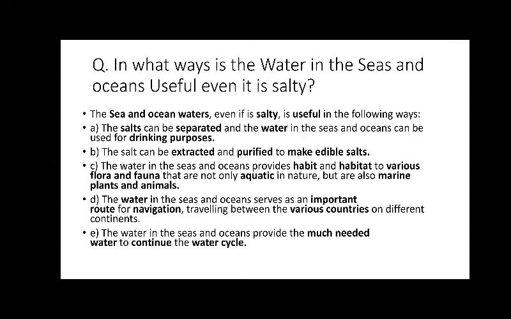The salt can be extracted and purified to make edible salts. So salt is extracted from the seas and oceans and used for eatables. The water in the seas and oceans provides habitat to various flora and fauna that are not only aquatic in nature but also marine plants and animals. So there is heavy aquatic life in the oceans and seas. So it protects the plants and animals in the water.